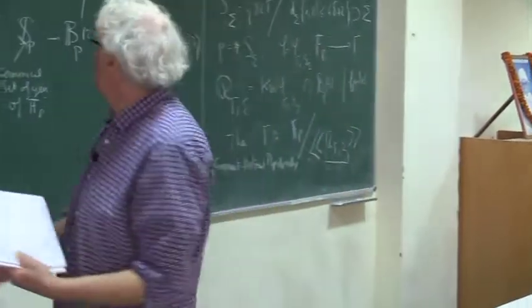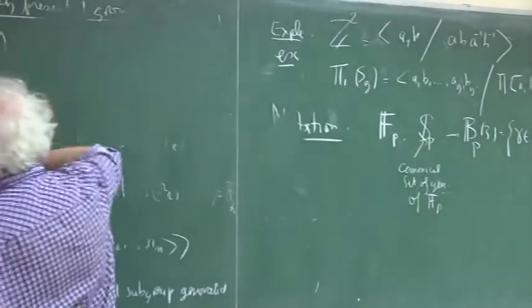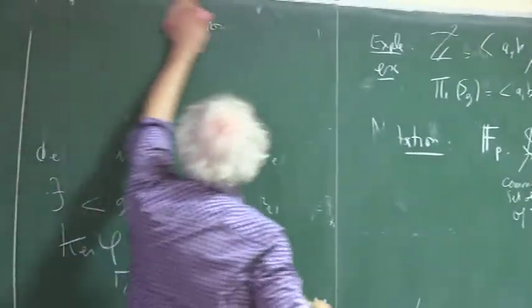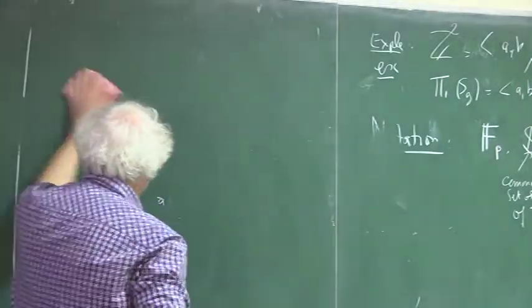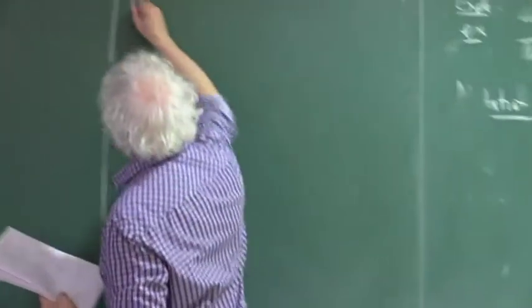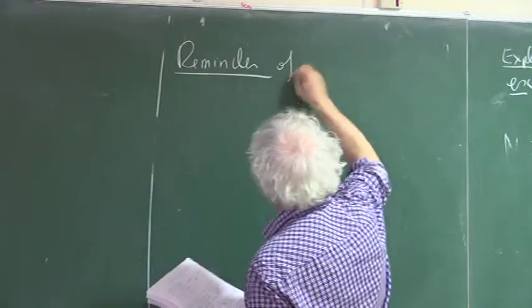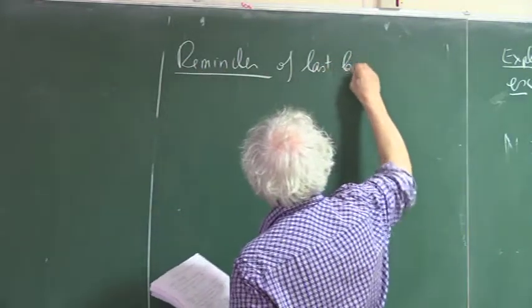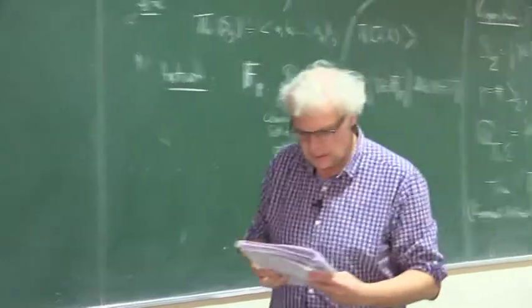So now I can go further to what I wanted. I promised that I can show you that there are finitely many groups up to isomorphism acting in a certain way. So before proceeding, let me just make a reminder of the last lectures. And the reminder is the following. It's a statement that we showed, actually.